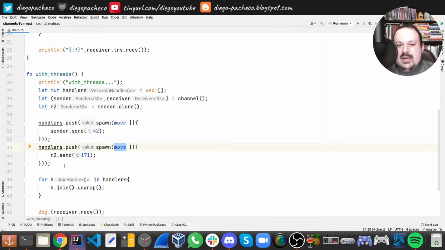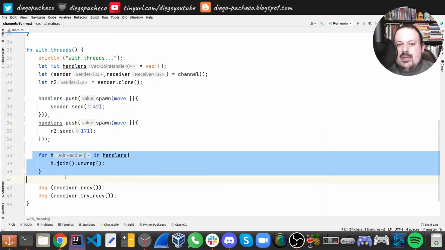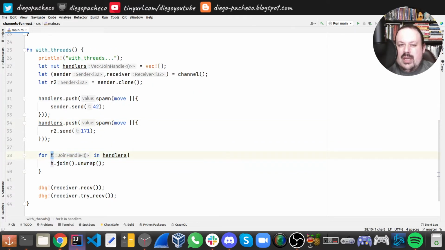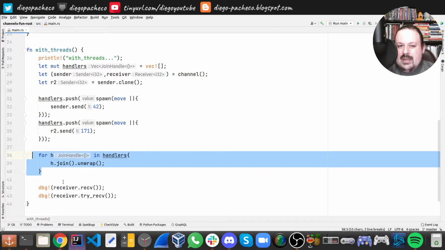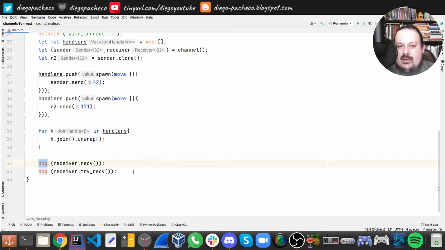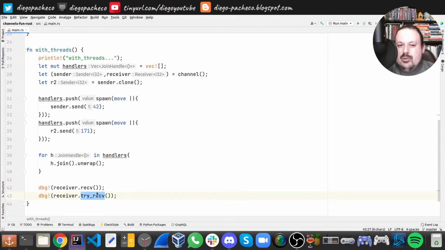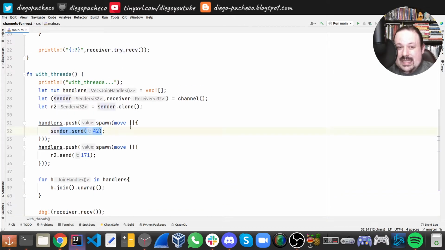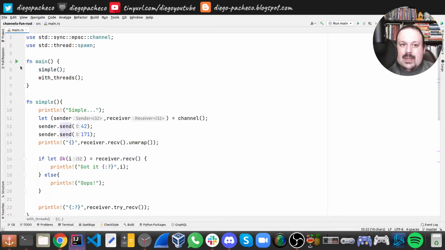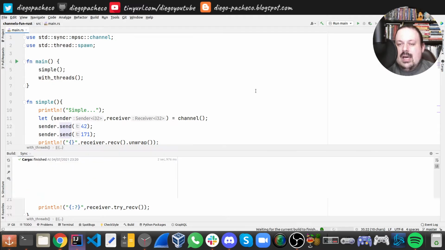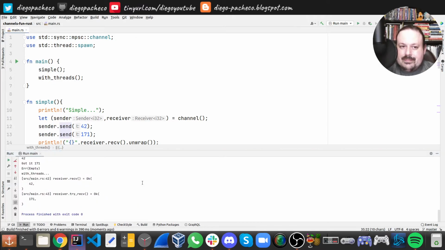So here the same deal, and here we are doing a for each join on handlers, and just wrapping to make sure they finish, and then using the dbg macro to see recv and try_recv. And I'm doing this twice because we sent twice, right? So let's run this application.